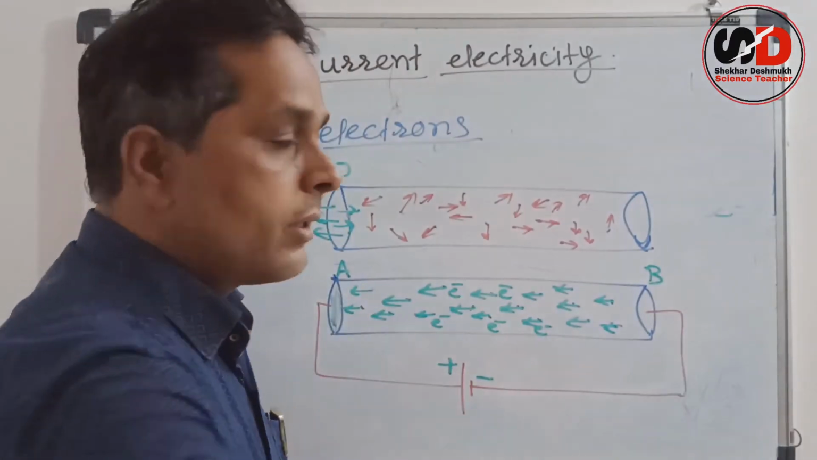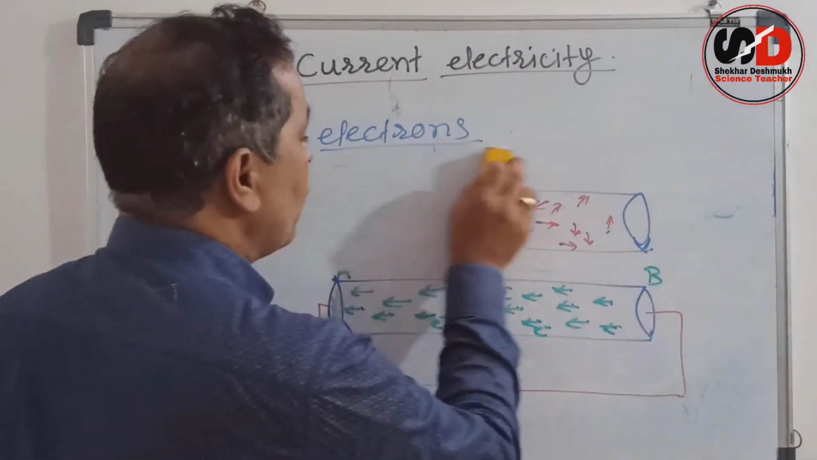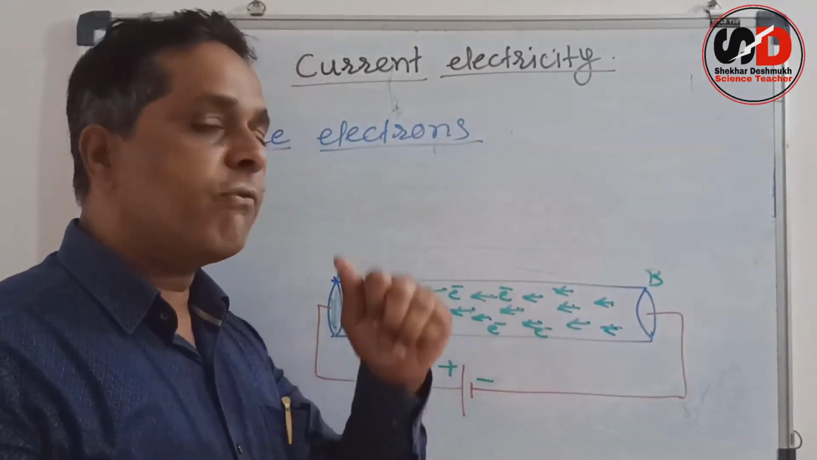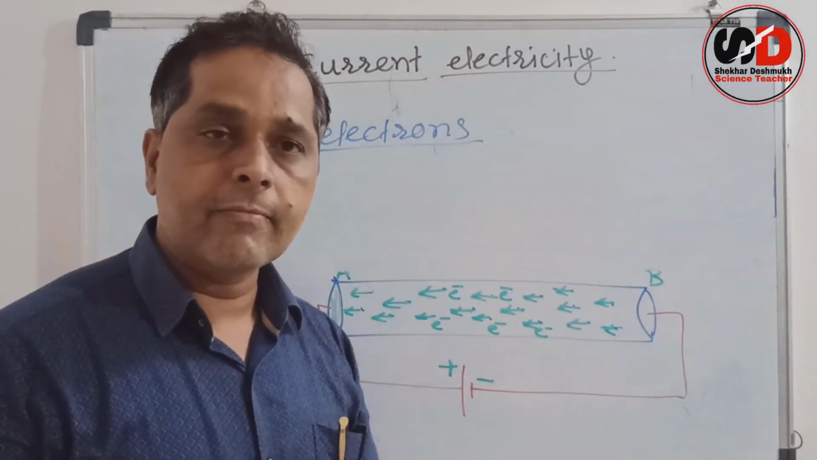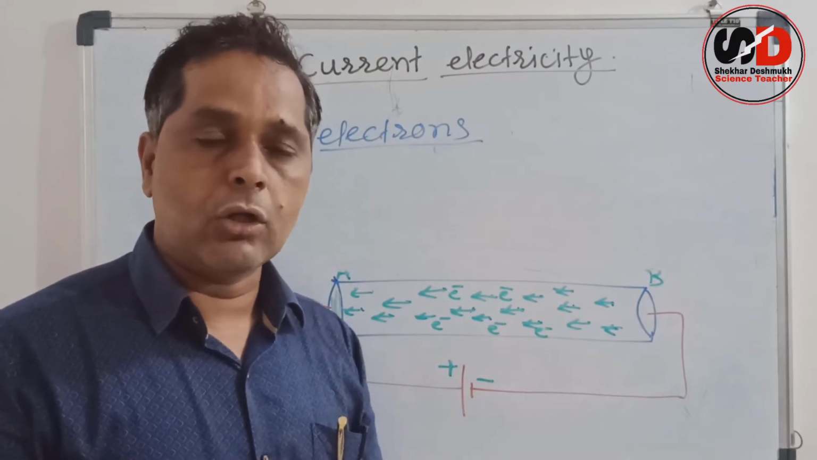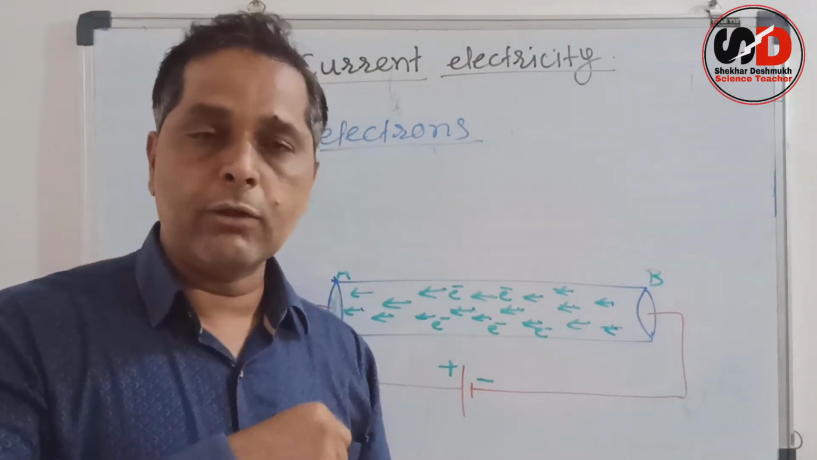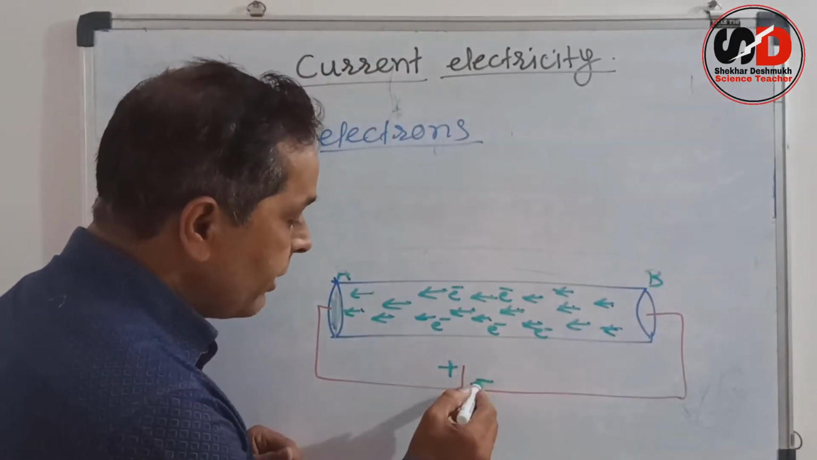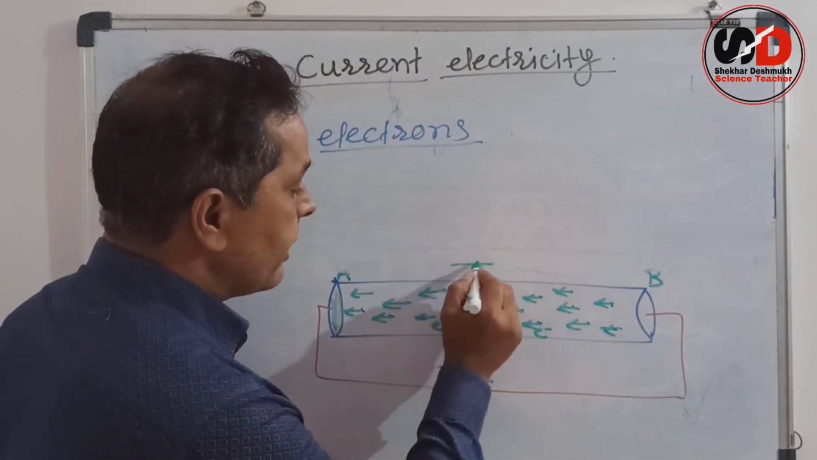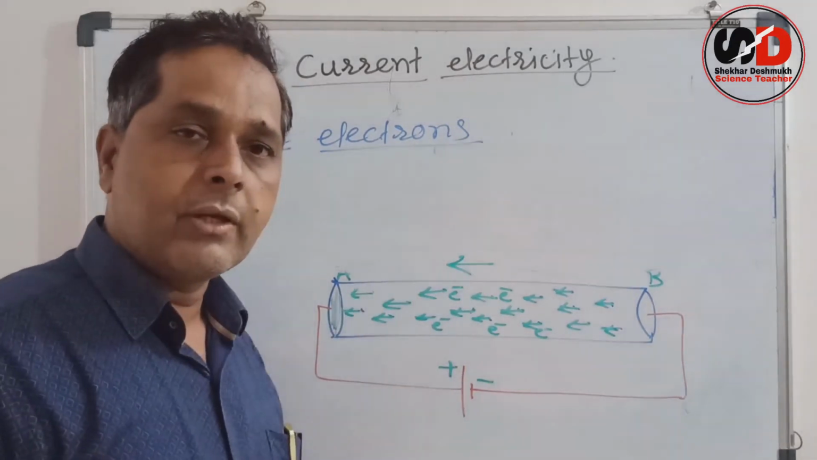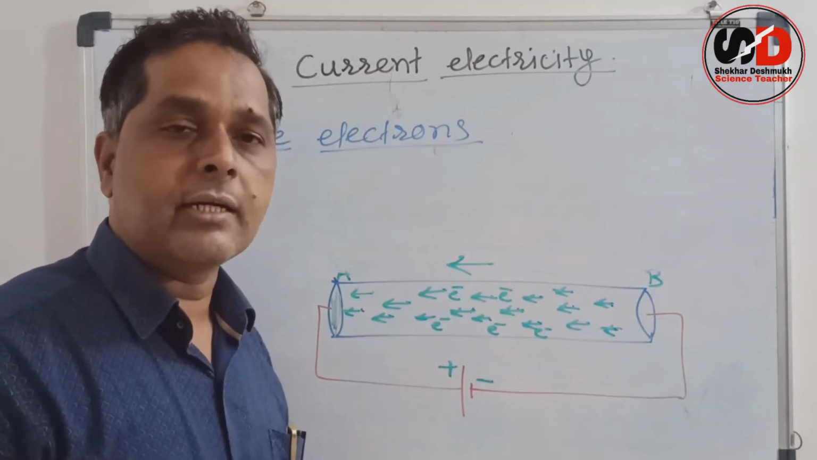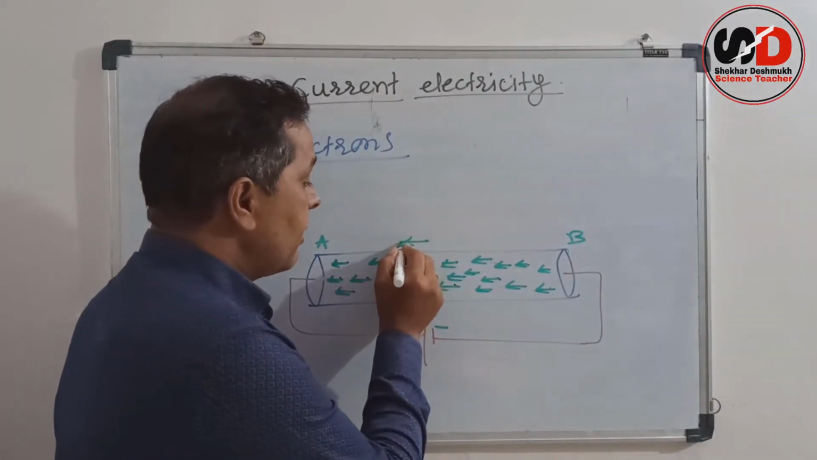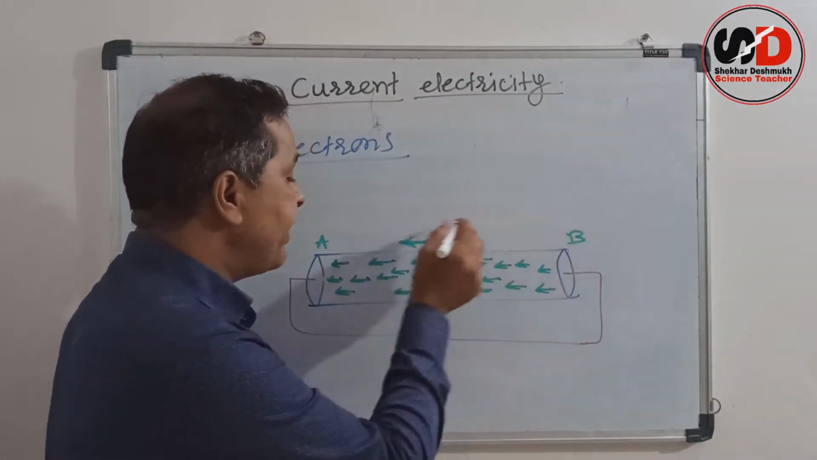Now look, the current flows, that means what is flowing actually? Electrons are flowing through the conductor. What is flowing? Electrons. Electrons are negatively charged. In which direction are they flowing? From negative to positive. So the direction is this. So inside the conductor, the actual charged particles are flowing in this conductor from B to A.